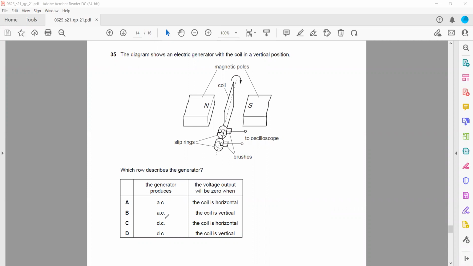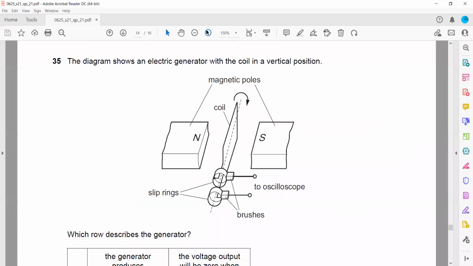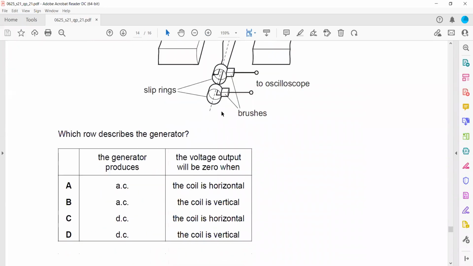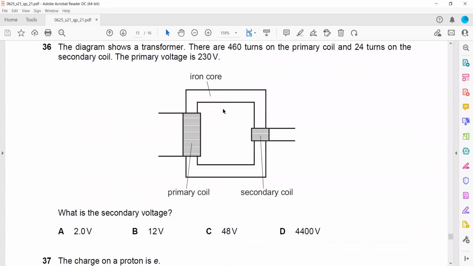Then we have the primary coil. They mentioned the diagram shows a transformer. There are 460 turns in the primary, so Np is equal to 460. And 24 turns, so Ns is equal to 24. Primary voltage is 230. Voltage of secondary, we don't know. So we'll use the formula Vs over Vp equals Ns over Np.